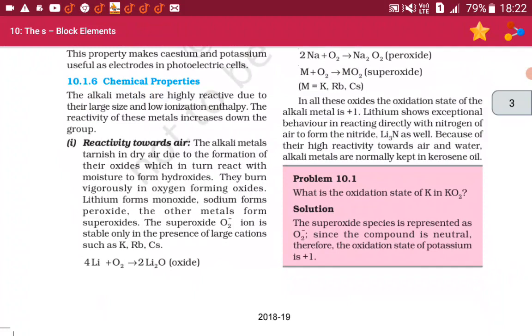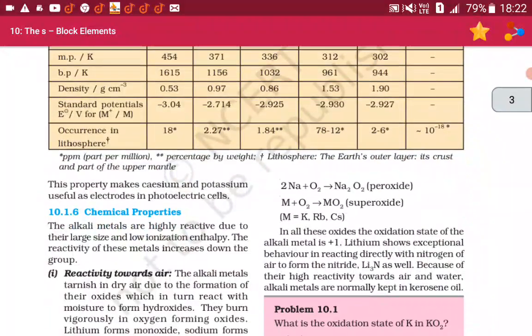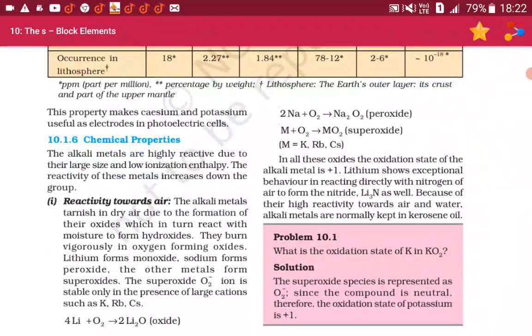4 Li plus O2 gives 2 Li2O, lithium oxide. 2 Na plus O2 gives Na2O2, which is a peroxide. M plus O2 gives MO2, which is a superoxide, where M is K, Rb, Cs.